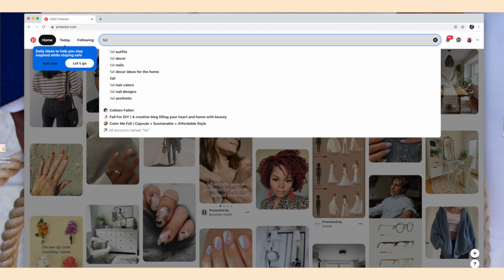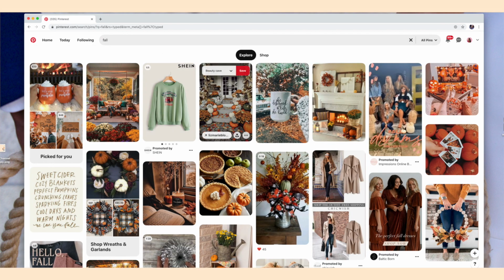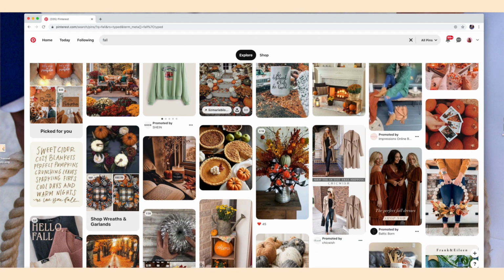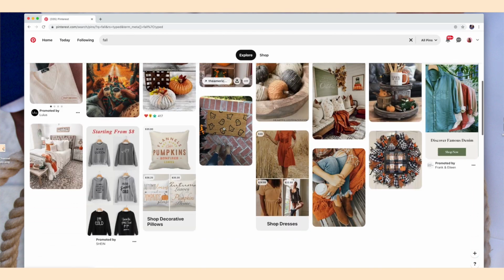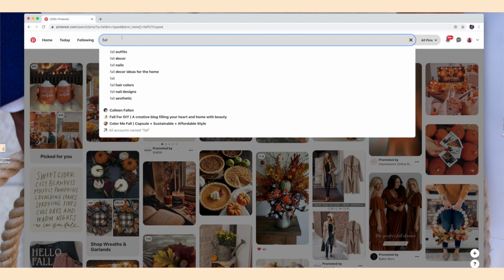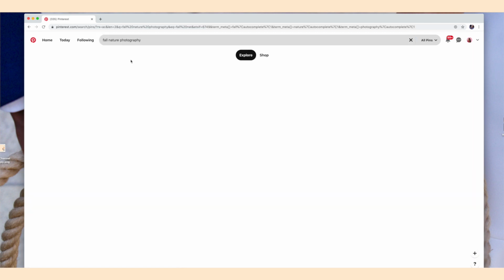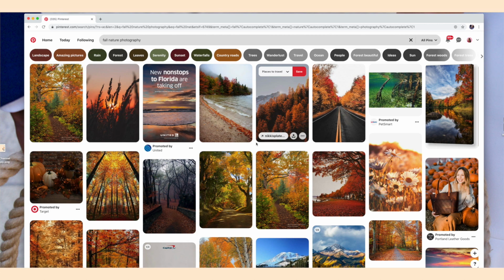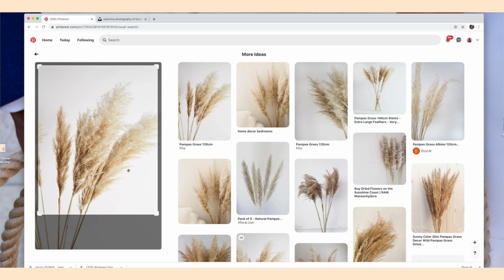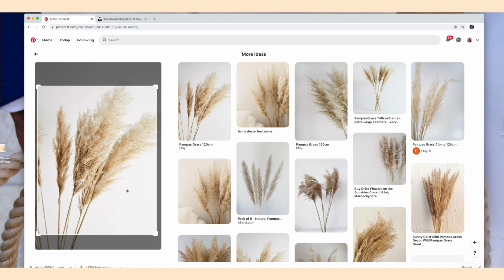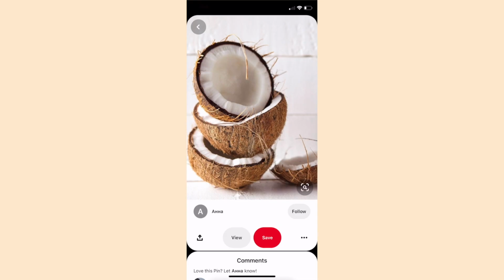So once I did that, then I head on over to Pinterest. I'm going in the steps where it's going to make it a lot easier for you. So you want to head over to Pinterest and figure out what is the feel, the vibe that you're going for. Do you like it dark and moody? Do you like it airy and bright, or do you want to go for fall? At first I thought I wanted to go for this whole fall vibe, but I just wasn't finding what I was looking for. For me, Pinterest is the easiest way to find quality, realistic images that will fit the vibe that I'm looking for, and it's really easy to save to your phone.